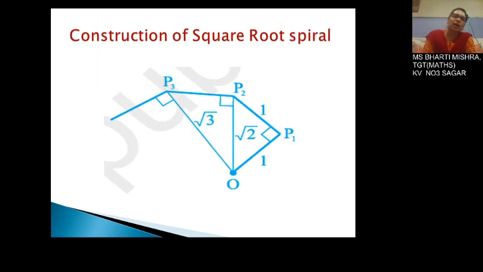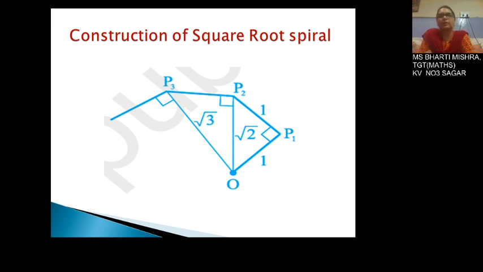Now how to form a square root spiral? Listen children, this is the first activity, because you know that in mathematics you have to draw, and you have to make a lab activity notebook also. We are going to do everything practically, so that you find more interest by doing and learning these activities. The mathematical concepts will be clearer to you. So the first activity that you have to do in your lab activity notebook has separate marks for subject enrichment, so do it very carefully.